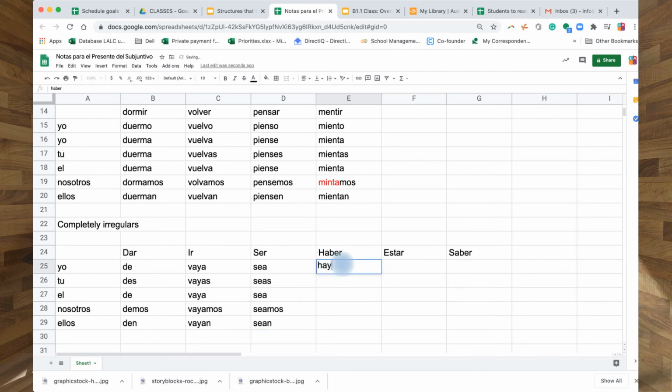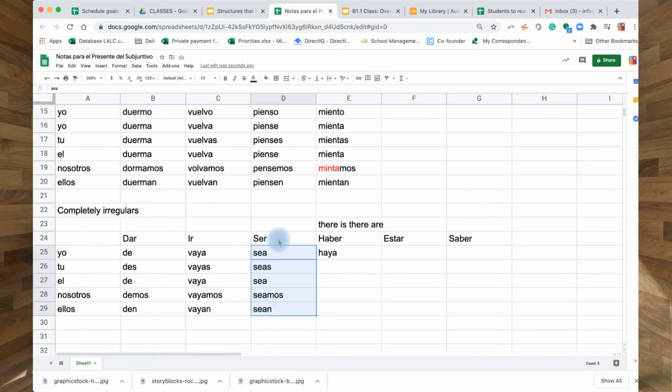And then haber is haya, which means there is or there are in English. So what does this mean? Dar is to give, ir to go, ser to be, a personal trait or characteristics or profession. Then what else? Estar is to be but in a location, estés, or a state of mind, mood or health. Estemos y estén. It's another level, the difference between ser y estar, which I explained in other videos. So hayas, él haya, hayamos, and hayan.